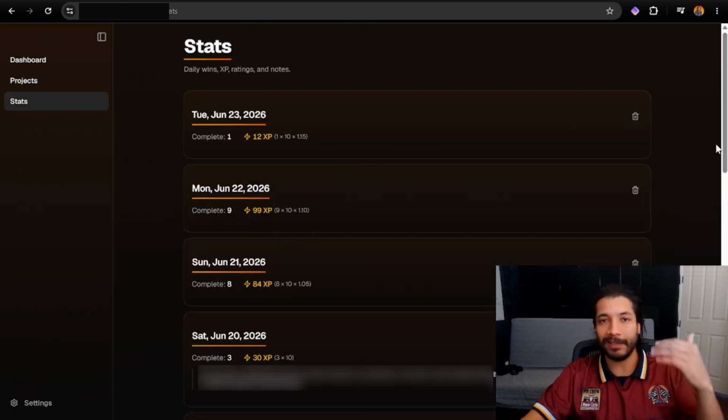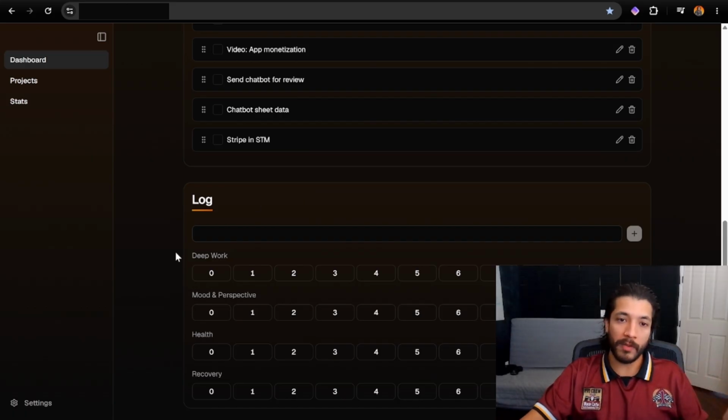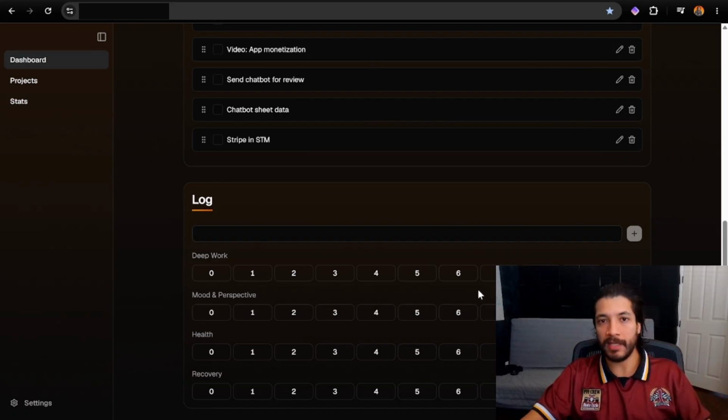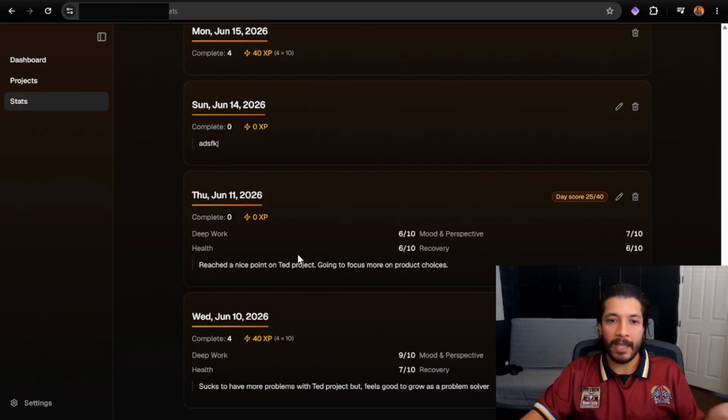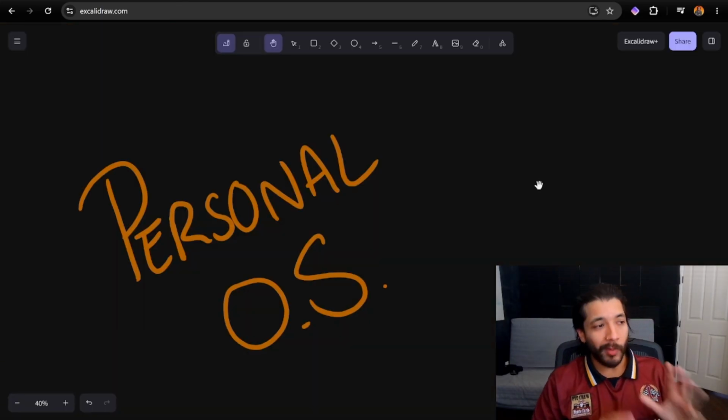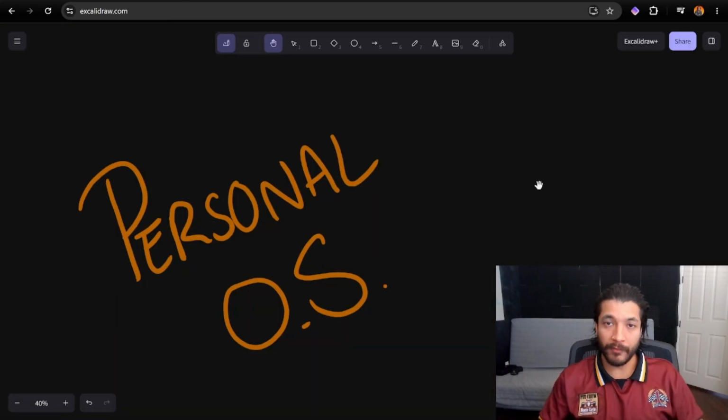Last but not least is a stats board. That's where all this information from the log actually sits and lives, so you can look at it retroactively and try to pick up on trends. Right now, it's very basic, just talking about the amounts of tasks, the XP of that day, any notes, and also the specific levels of that log if I filled it in that day. And that's basically it.